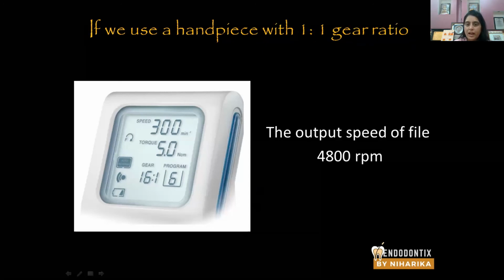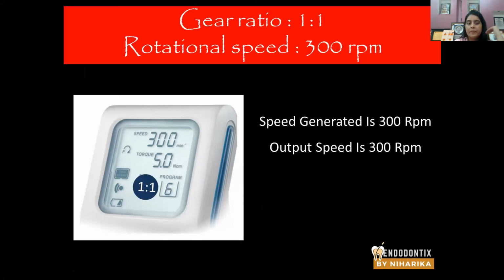Now, if we use a handpiece with 1:1 gear ratio, that means the speed generated by the endomotor is 4800, but through the handpiece, it delivers 4800 RPM only, because the gear ratio of the handpiece is 1:1. Don't worry about the gear ratio which is displayed on the panel. This gear ratio of the handpiece is important. Now, look at this. Here the gear ratio is 1:1.